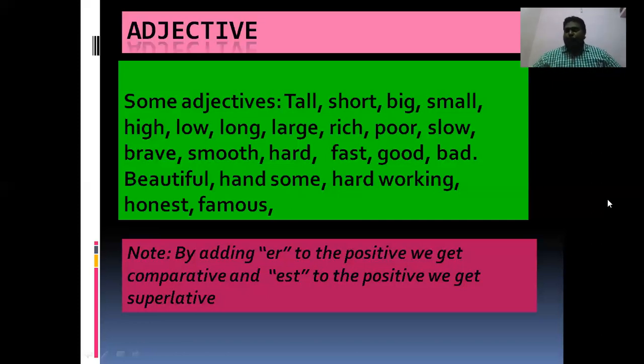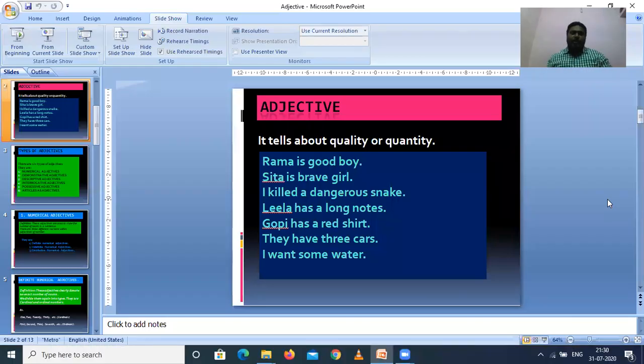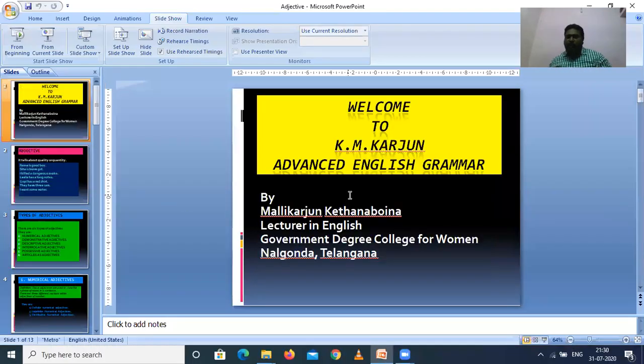Now you see beautiful. For beautiful, don't say beautifuller, beautifulest. Okay, we have to say more beautiful, most beautiful. Handsome, more handsome, most handsome. Hardworking, more hardworking, most hardworking. Honest, more honest, most honest. Famous, more famous, most famous. So like that we get adjectives. So adjectives we will get like that.